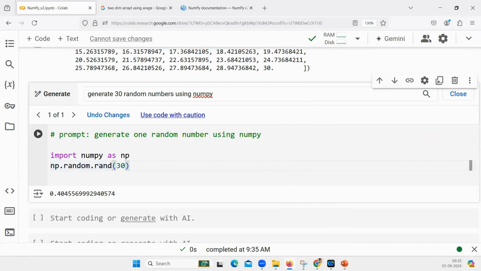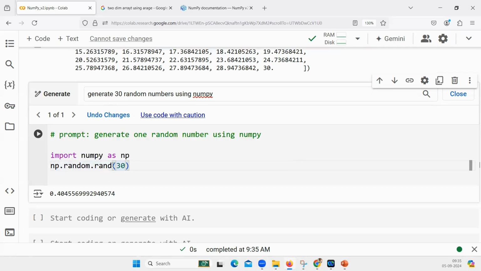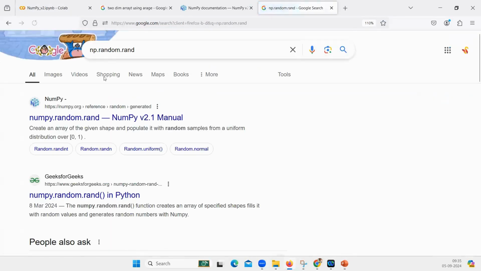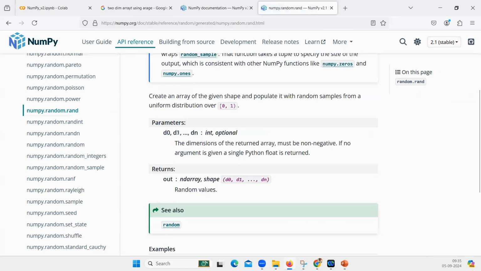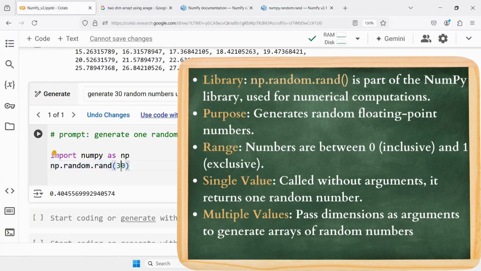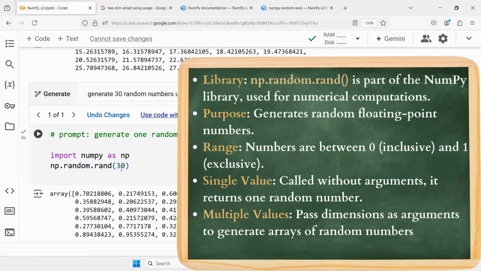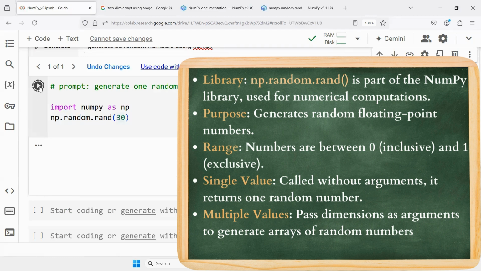So if I say 30, what is the parameter name? Let us see. If I hover my mouse here, sometimes it shows, but it's not showing. So let me search for np.random.rand. Is there any extra parameter? I have clicked on it. It says the parameters are d0, integer, optional, etc. So directly you have to mention the number. There is no parameter name. So I just put 30 here, and 30 random numbers are generated. These are all 30 random numbers. If you execute at any time, again they will be generated. The first value is 0.23.